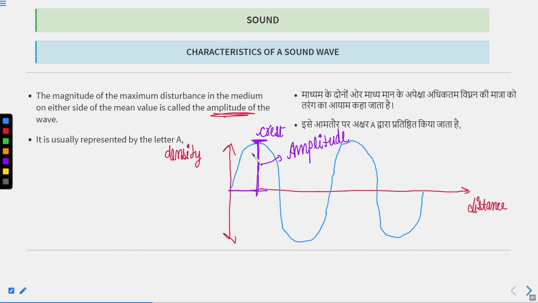Maximum disturbance in the medium from the mean position. This is the mean position.